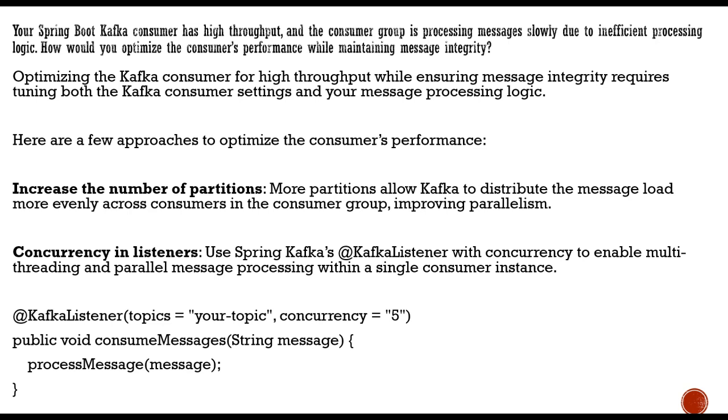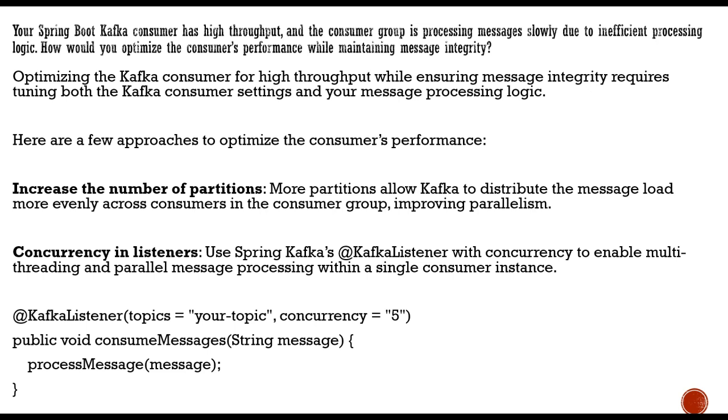So you have to ensure that you're optimizing that Kafka consumer for high throughput, while keeping integrity. This requires looking at both the consumer settings and your message processing logic. Now, what are the different approaches to improve the consumer's performance? First of all, you have to increase the number of partitions. Why? Because more partitions allow you to distribute the message load evenly across the consumers in a group, which will improve your parallel processing.